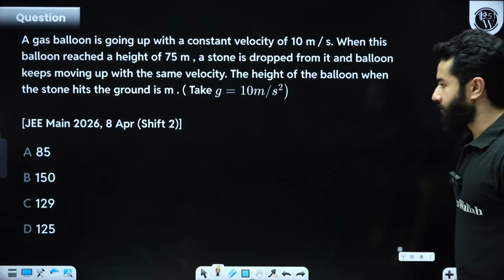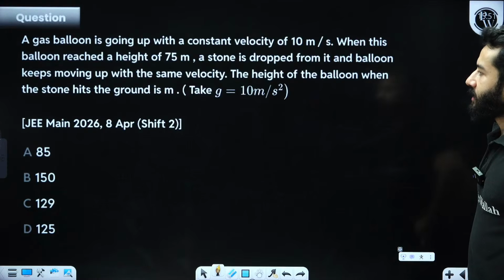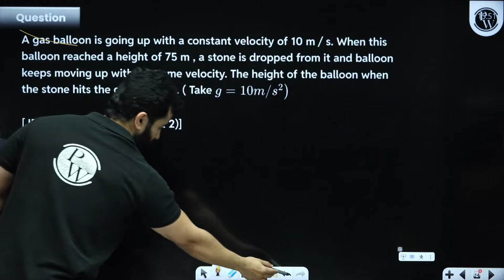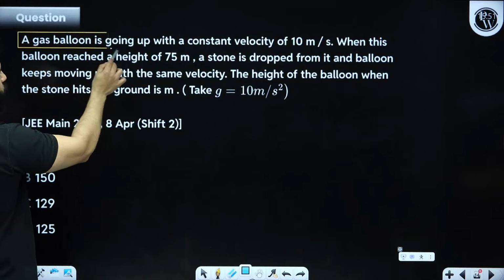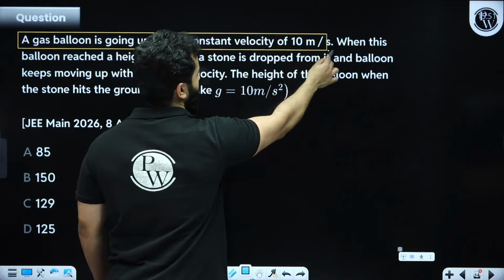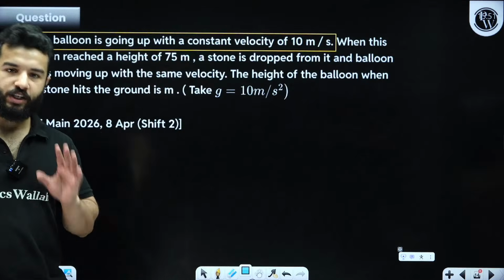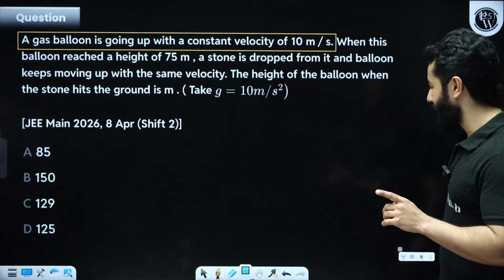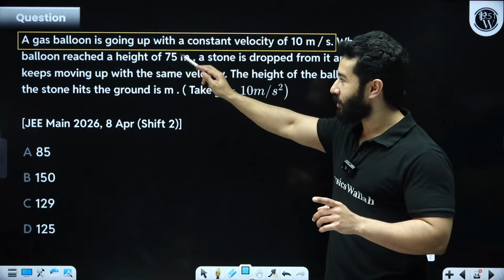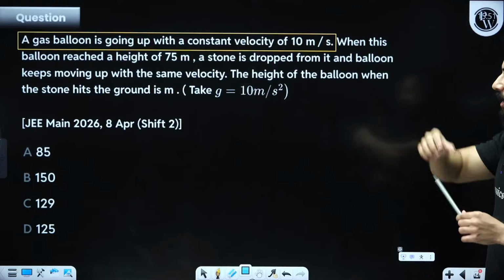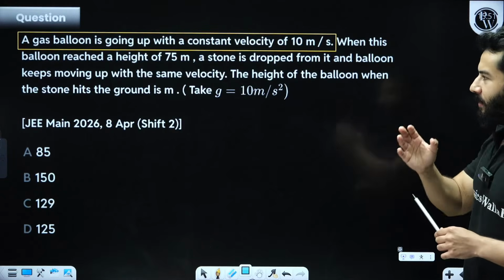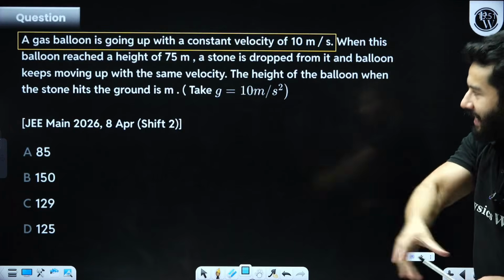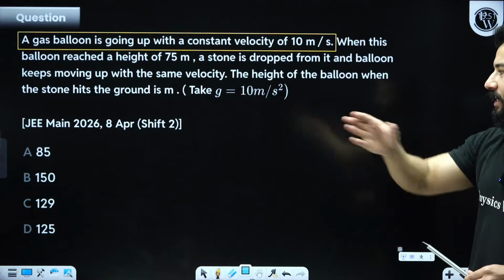Let's see this problem. This question is saying a gas balloon is going up with a constant velocity of 10 meter per second. A constant velocity. So do not consider acceleration due to gravity. Got it? When this balloon reached a height of 75 meter, a stone is dropped from it. Balloon keeps moving up with the same velocity. The height of the balloon when the stone hits the ground is dash meter, and you have to find that.